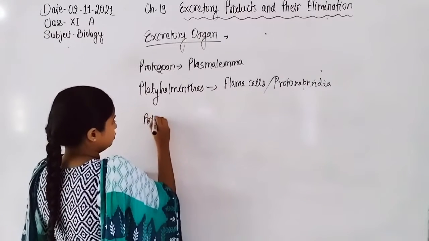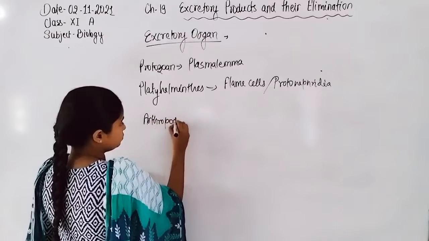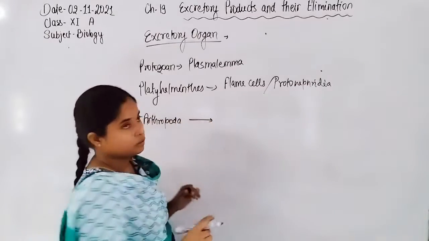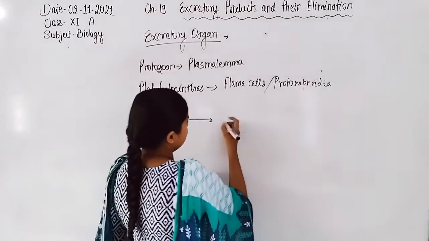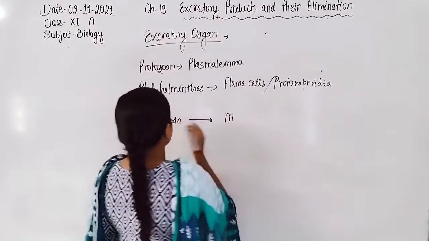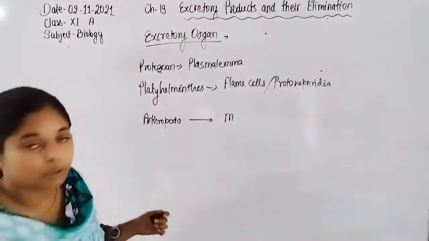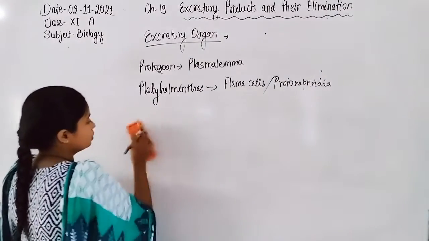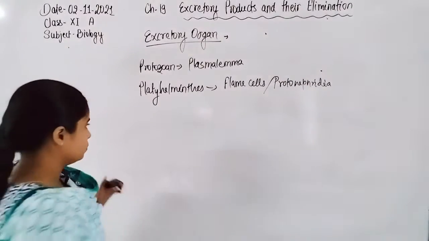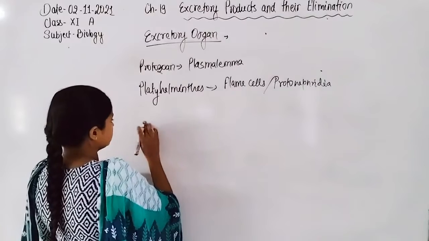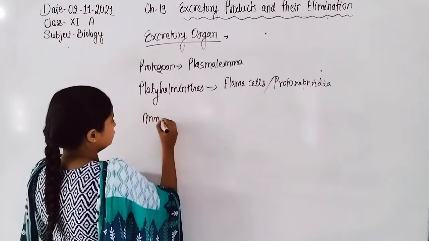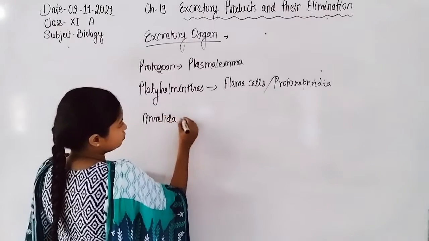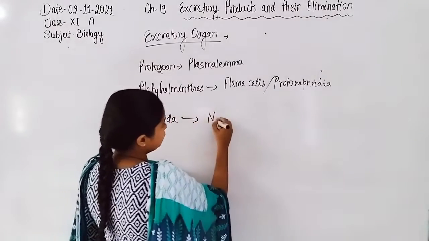The arthropoda remove the nitrogenous waste by the Malpighian tubules. Except this, first comes the Annelida, because Annelida comes first as compared to the arthropod. In Annelida, the excretory organ is nephridia.